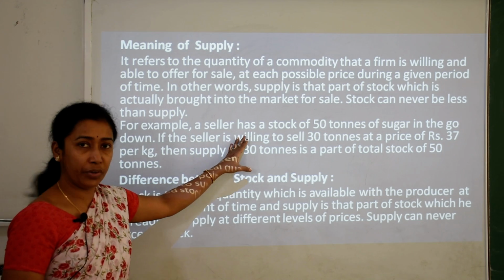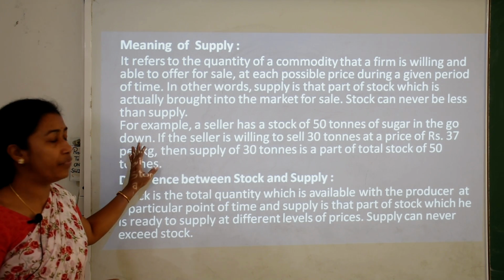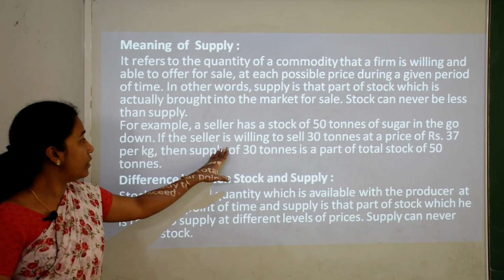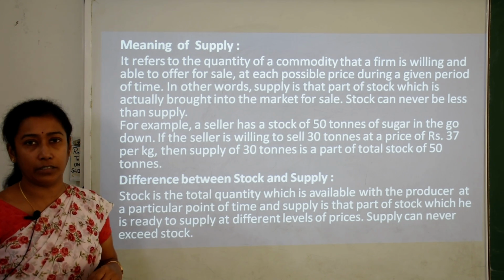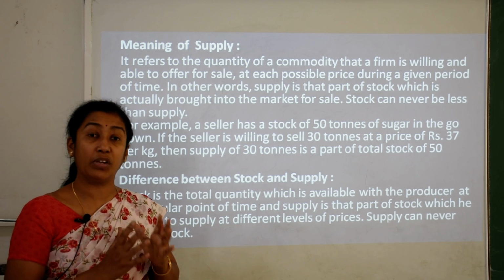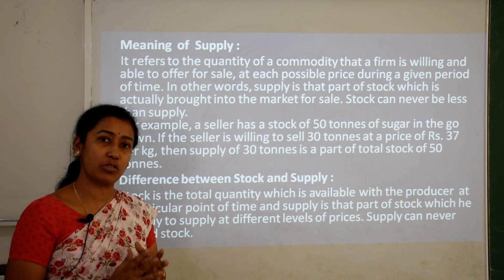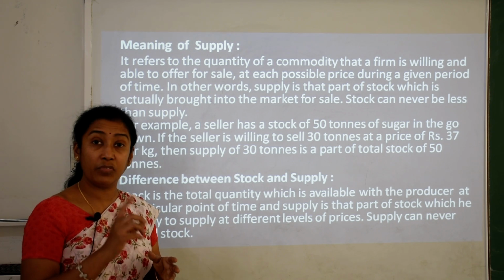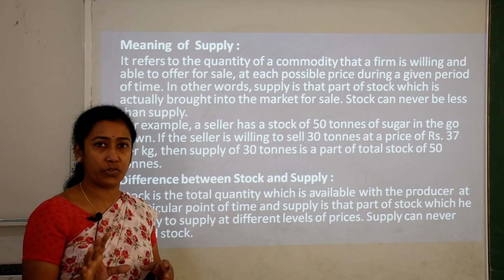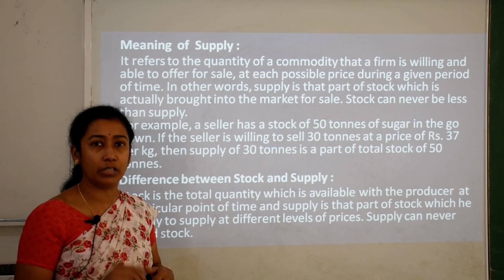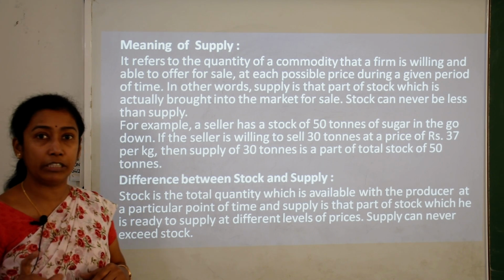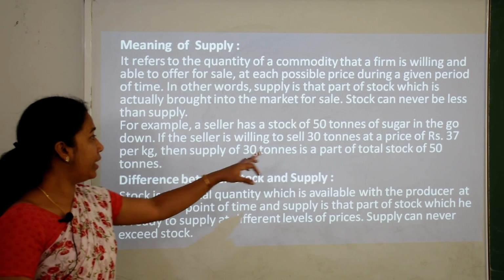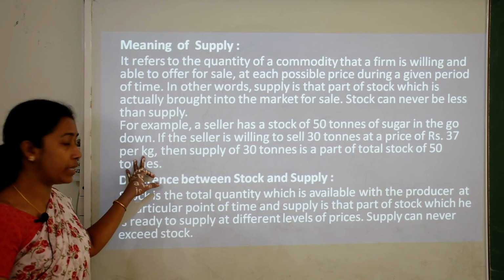For example, a seller has a stock of 50 tons of sugar in the godown or warehouse. If the seller is willing to sell only 30 tons, that means he has produced 50 tons of sugar which is kept in the warehouse, but he is not ready to sell all 50 tons. Instead he wants to sell only 30 tons, so 30 tons of sugar will be the quantity of supply, at a price of rupees 37 per kg.